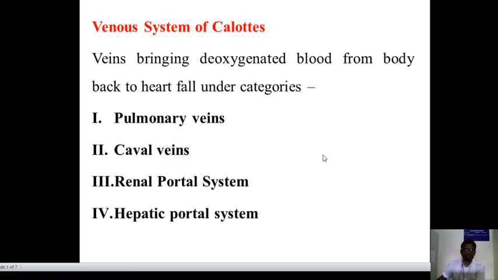This is the BSc second year, semester third, unit number 2. In that topic, the remaining aspect, that is the venous system of Calotus. The veins always bring the deoxygenated blood from the body back to the heart, and fall under different categories. One is the pulmonary vein, another is the caval vein, the third one is the renal portal system, and the last one is the hepatic portal system.